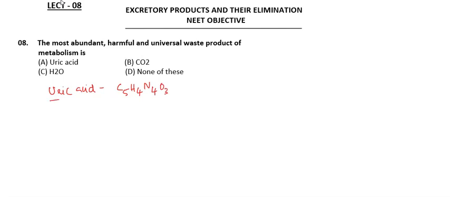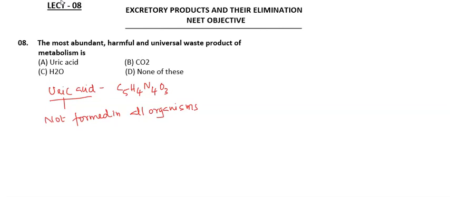And this uric acid is not formed in all organisms. In humans it is formed in small quantities.